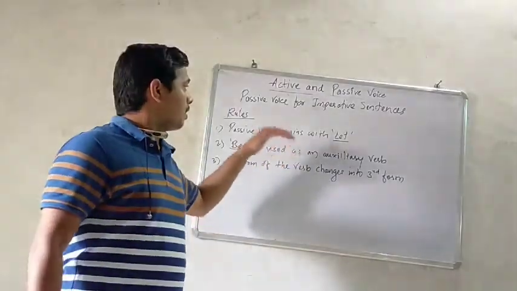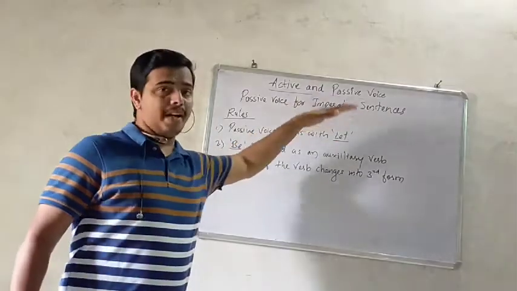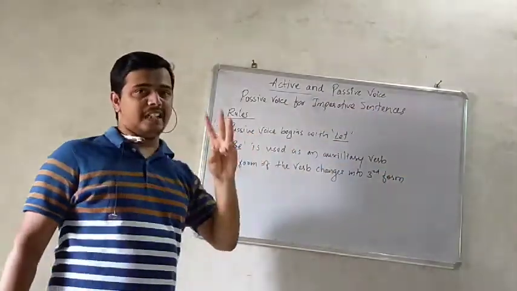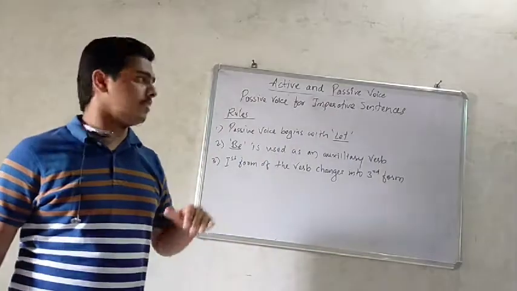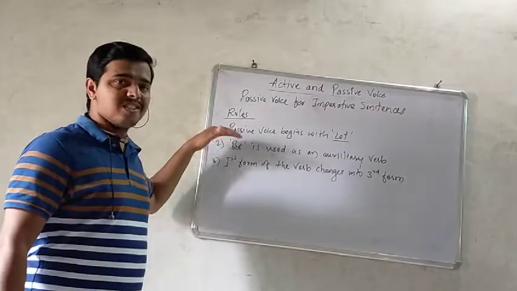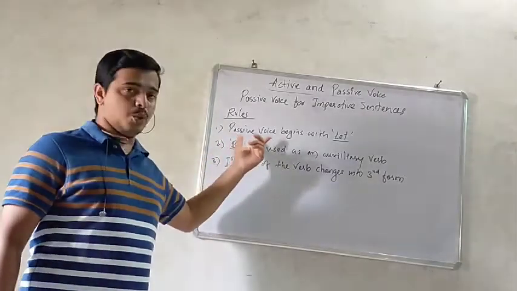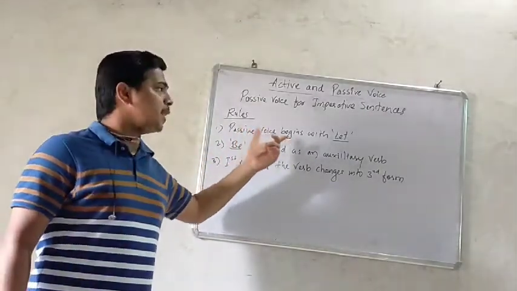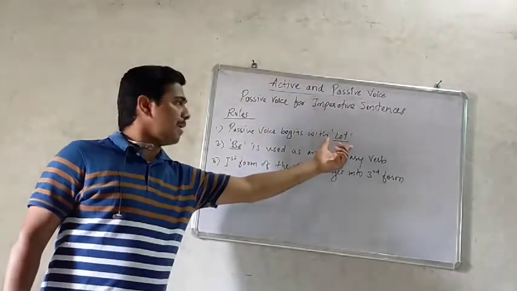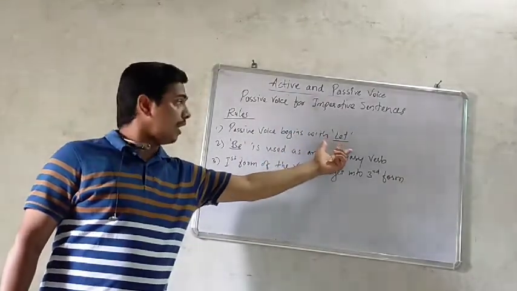To learn passive voice for imperative sentences, there are three basic rules. So let us see those rules one by one. The first rule says passive voice begins with let. So let is the word.